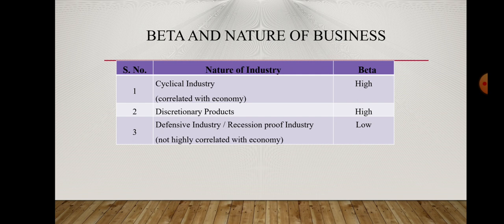Now, how does beta indicate the nature of the business? If the particular company is related to a cyclical industry that is highly correlated with the economy, then beta will be high. If the company deals in discretionary products, differentiated like Apple, which differentiates it from the overall market, then again beta will be high. If the company relates to a defensive industry, a recession-proof industry, meaning the correlation with the economy is less, then we can say that the beta is low.